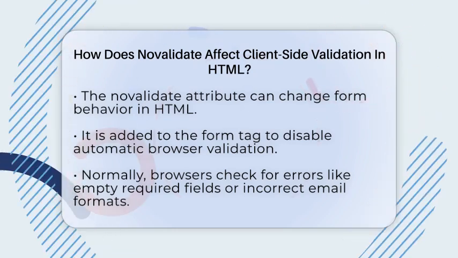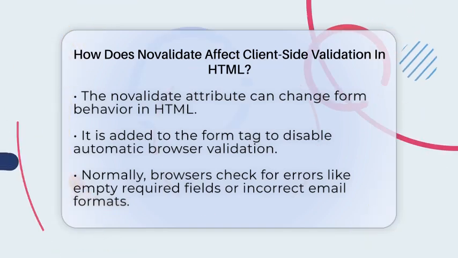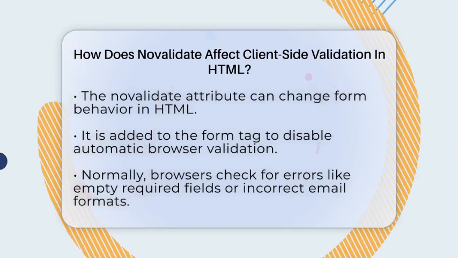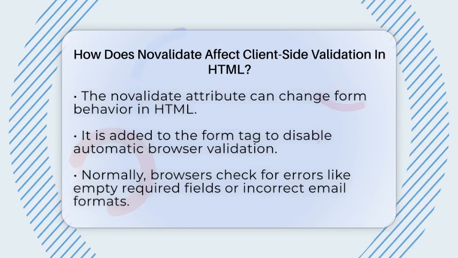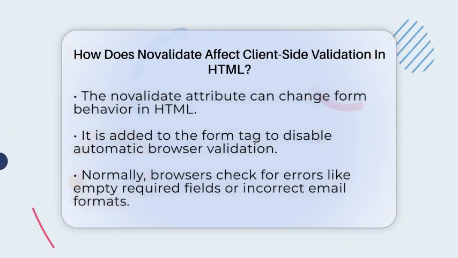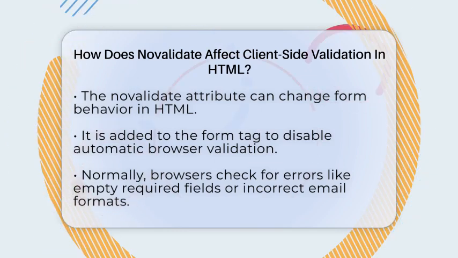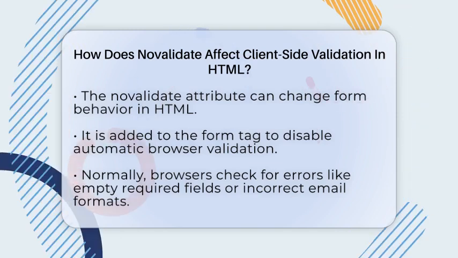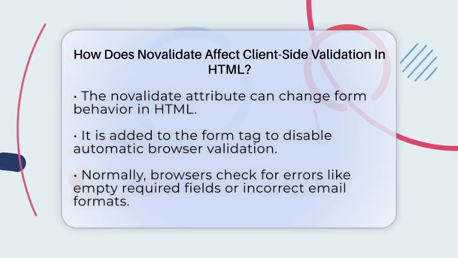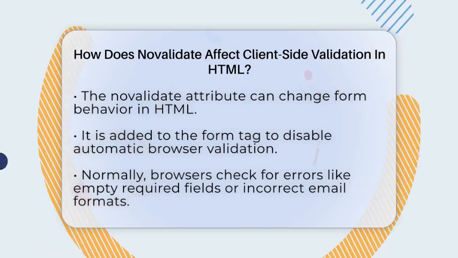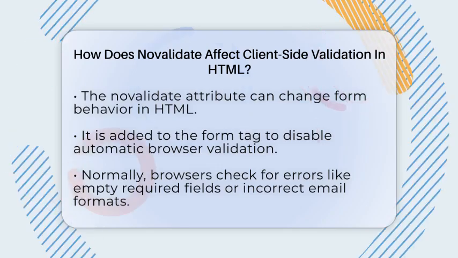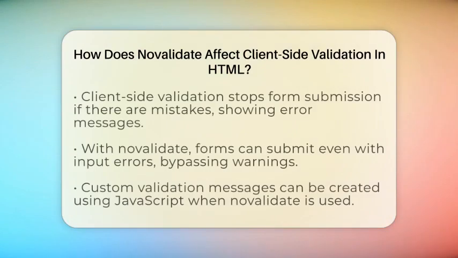Normally, when you fill out a form, the browser checks if everything is correct. For example, if a required field is empty or if an email address is not in the right format, the browser will stop you from submitting the form. It will show error messages to help you fix those mistakes. This is what we call client-side validation.